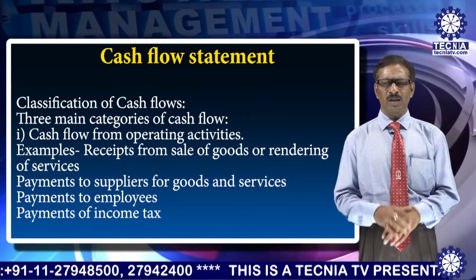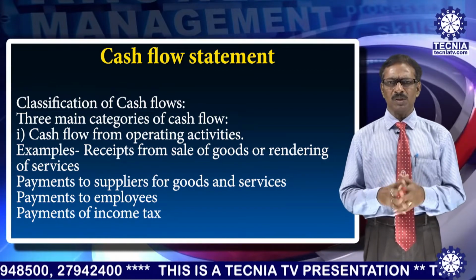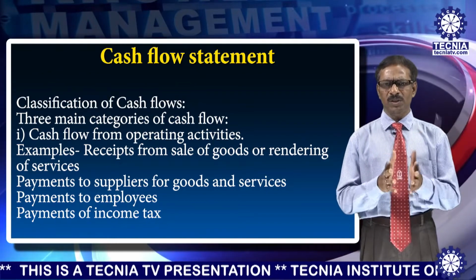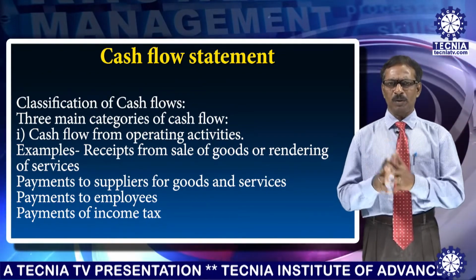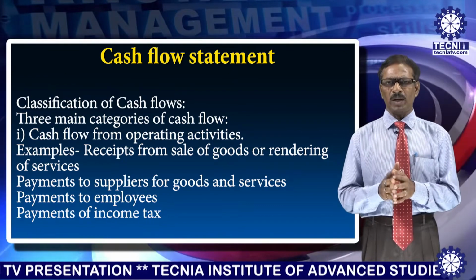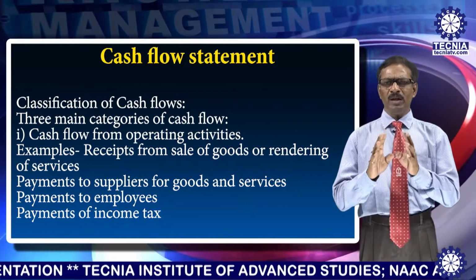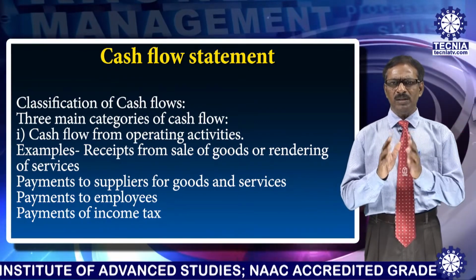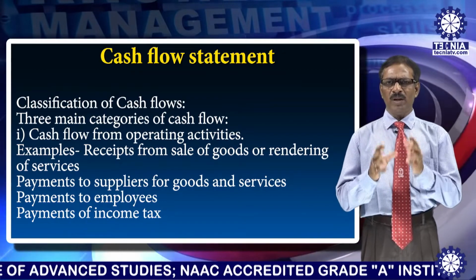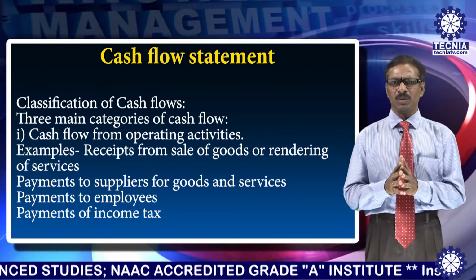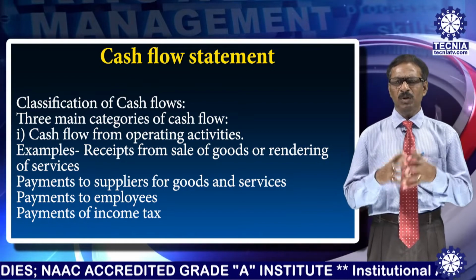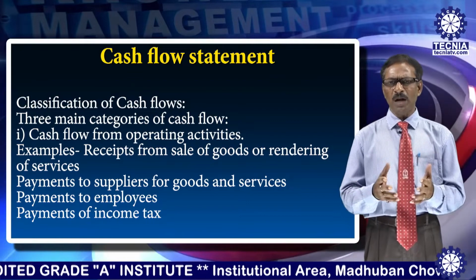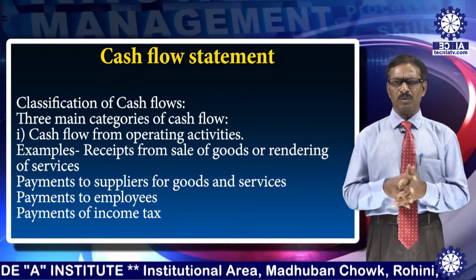Different activities are there. If you go through the cash book, you will see the credit side and the debit side. The debit side comes all the receipts, and the payment side comes all the payments. Now see, if you analyze the cash book, you will see there are three types of transactions. One is operating transactions. Operating means cash spent or cash earned from the main activities of the business. For example, if it is a furniture house, the trader would purchase furniture and sell furniture. So that is their main activity.